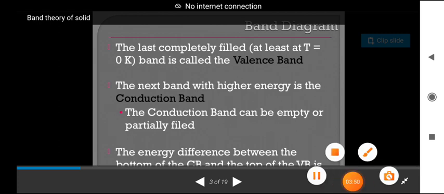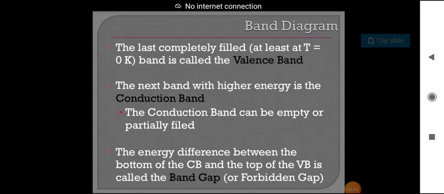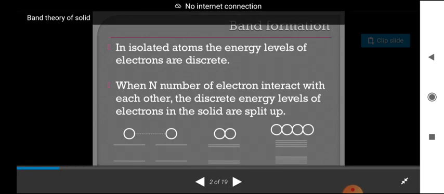Next, coming to conduction electrons: the electrons which revolve in the outermost orbits have a small, weak bonding to the nucleus. These electrons are called conduction electrons. So what is the conduction band? The band which is filled with conduction electrons is called the conduction band.